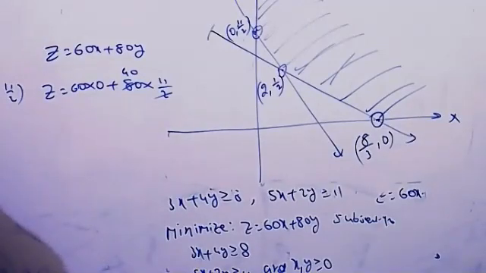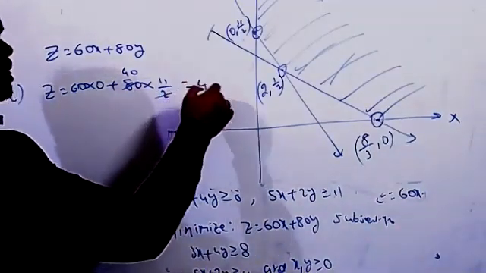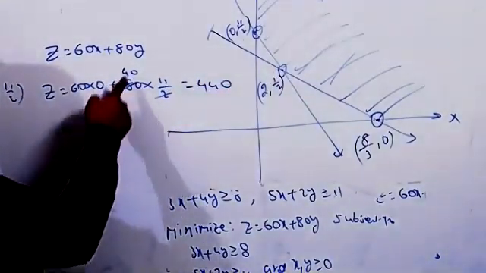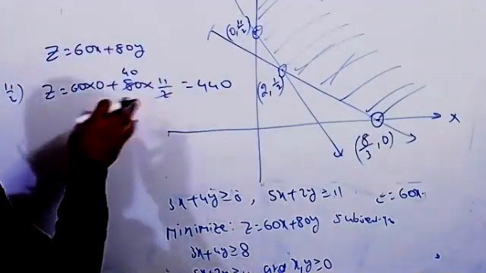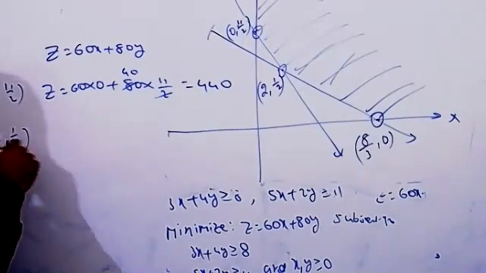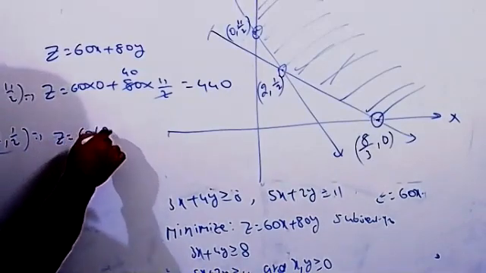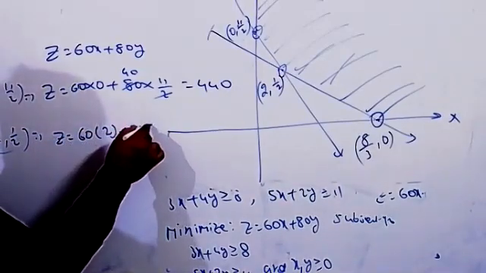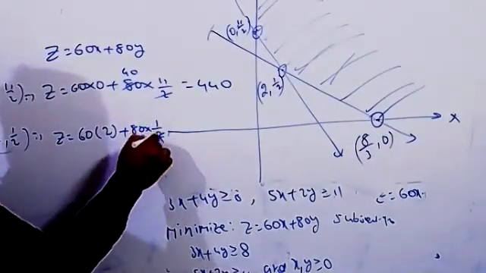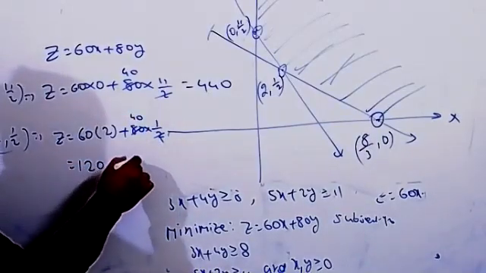Substitute in that equation and then you'll get it. So what about this value now? Once we'll cross-check it. 440, no? 4 11s are 44, so 440. Second point, 2, 1/2: z equal to 60 into 2 plus 80 into 1/2. 2 in this number 40 times. So 120 plus 40 equals 160.